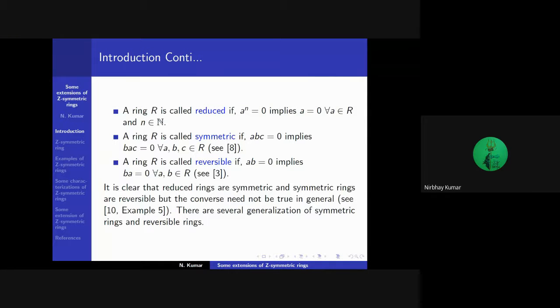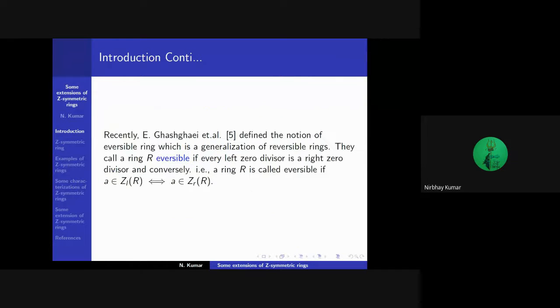reduced rings are symmetric and symmetric rings are reversible, but the converse need not be true in general. There are several generalizations of reversible rings and symmetric rings. Recently, Igazagai et al. defined the notion of irreversible ring, which is a generalization of reversible rings. They call a ring R irreversible if every left zero divisor is a right zero divisor, and conversely, that is, a ring R is called irreversible if a belongs to Z_l(R) if and only if a belongs to Z_r(R).